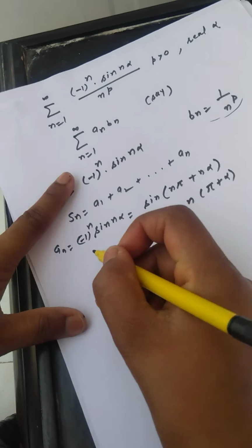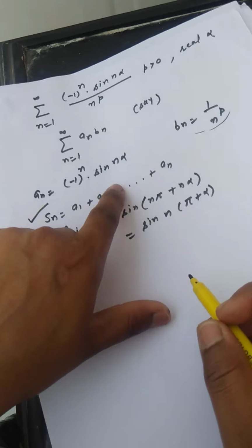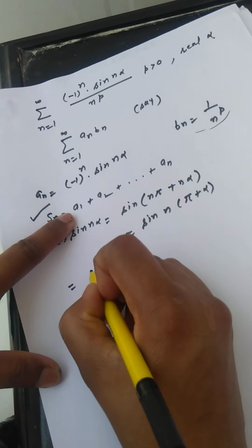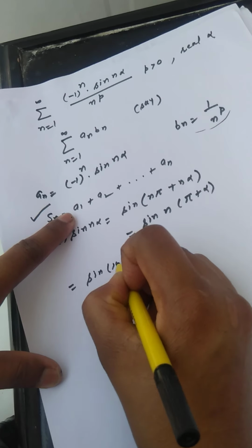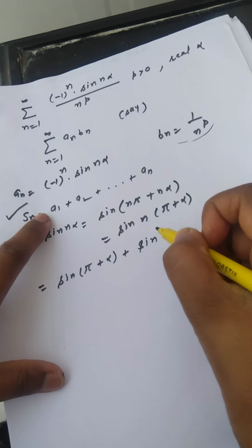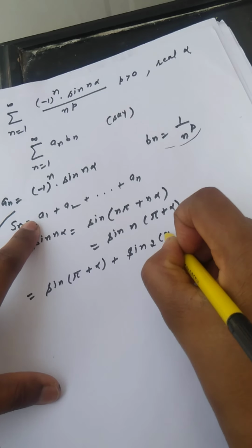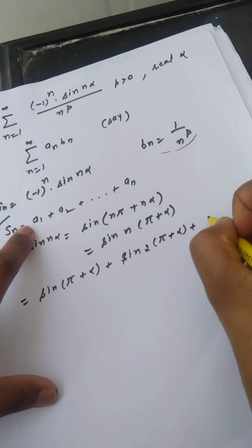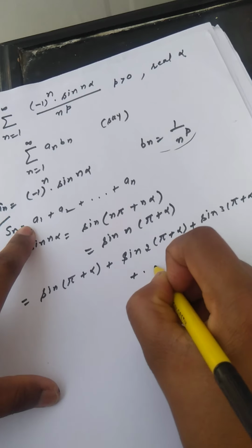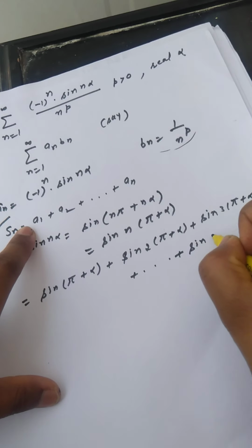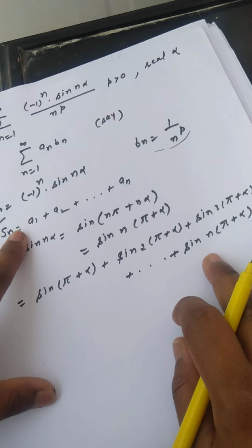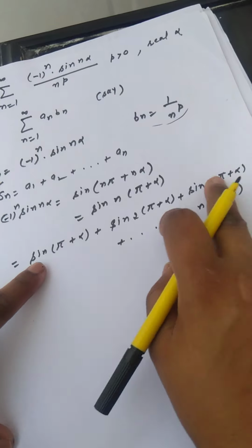Now we'll find S_n. S_n is a1 plus a2 plus up to a_n. Putting the value of a_n, for n equal to 1 it is sin(pi plus alpha), then sin 2(pi plus alpha), then sin 3(pi plus alpha), and so on up to sin n(pi plus alpha). So this is a sine series, and we know the sum of a sine series having n terms.